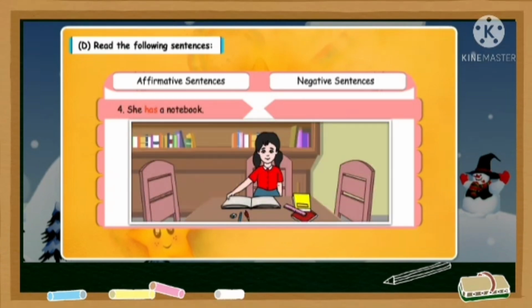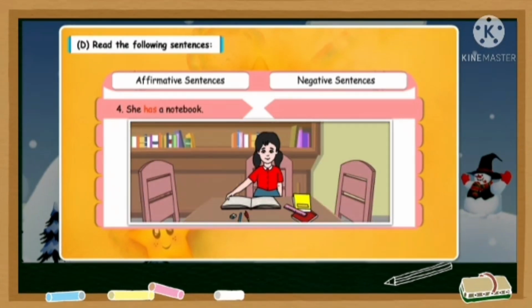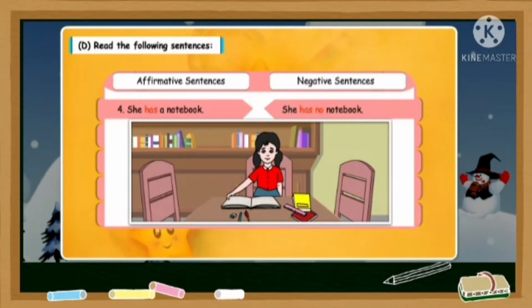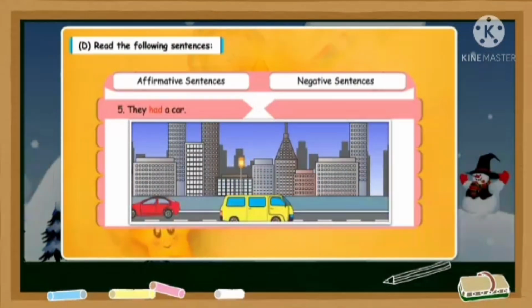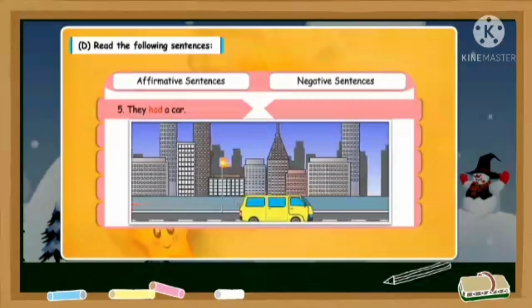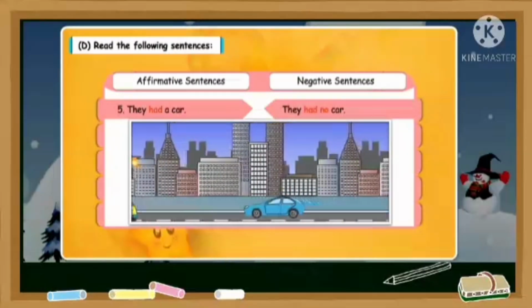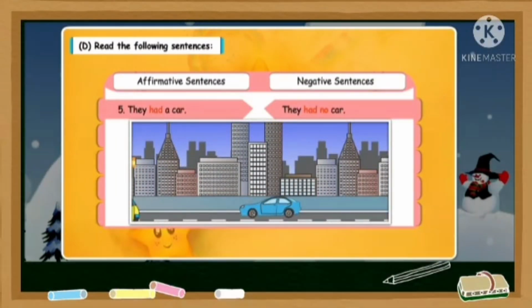Fourth, she has a notebook. To make it into a negative sentence, she has no notebook. Fifth, they had a car. So it will become they had no car. Again, we are adding the negative word no after the helping verb.